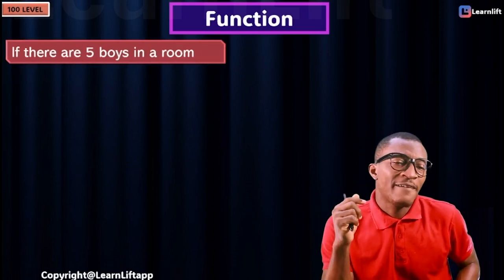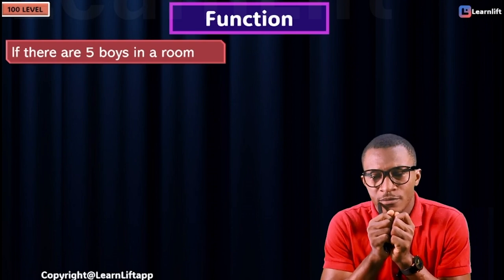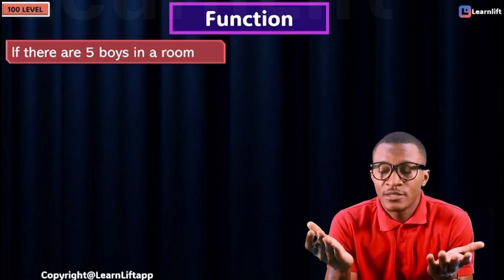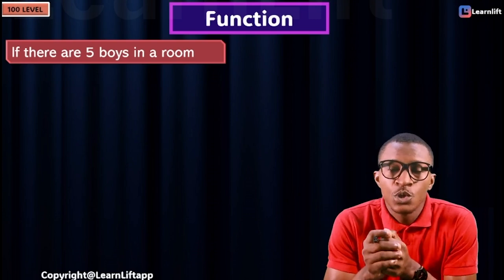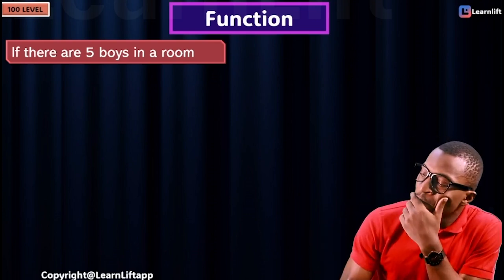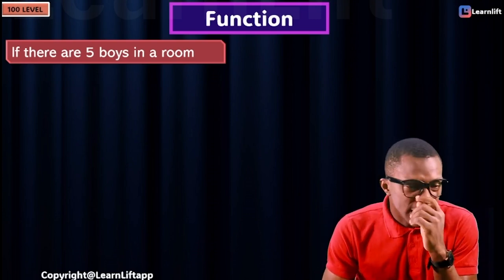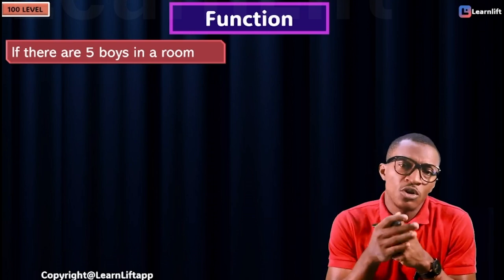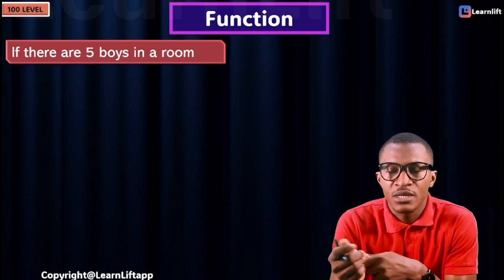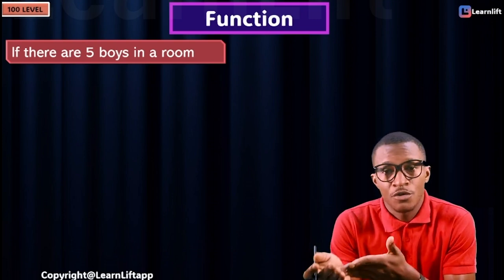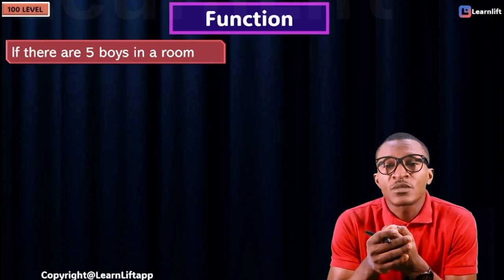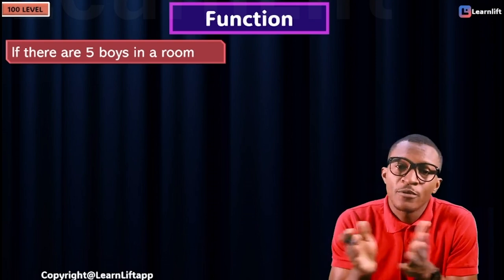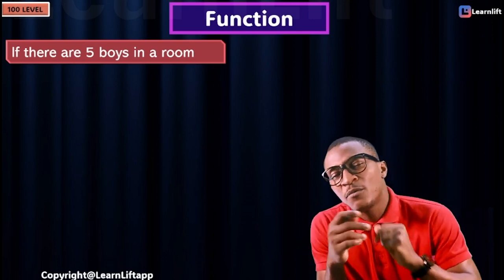Now, what do we do in function? First, let's say that there are 5 boys in the room. Please follow my story. Let's say you are a student in a hostel. Of course, everybody here is a student. So you stay in the hostel, and the rule of the hostel is don't use hot plates. You know what a hot plate is? The hot plate I used to use to boil beans. But why is it banned? Because students are vulnerable. The hot plate may be left on, and you fall asleep and burn down the hostel. So these 5 boys are in the room.